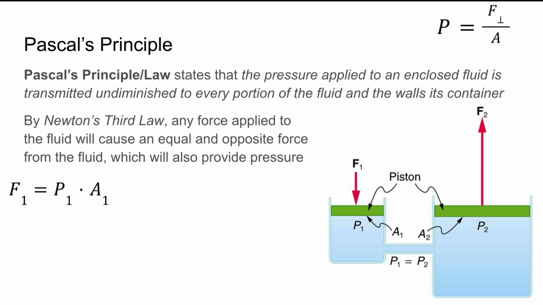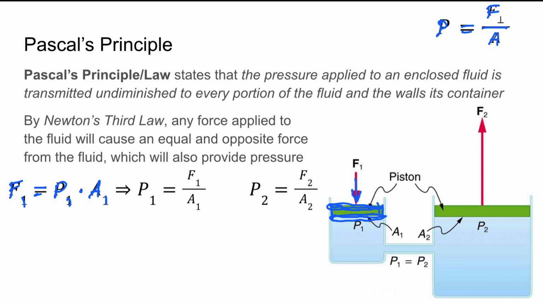So if we look at the scenario on the right, we have some force 1 pushing down on this small vat right here, which has a piston that has some area to it, right? So this is going to have some area. This is going to be a cylinder, and that cylinder is pushing down on the water. And we're pushing down with some force F1. And since pressure equals force divided by area, that force is going to equal the pressure at point 1 times the area of that first piston, right?